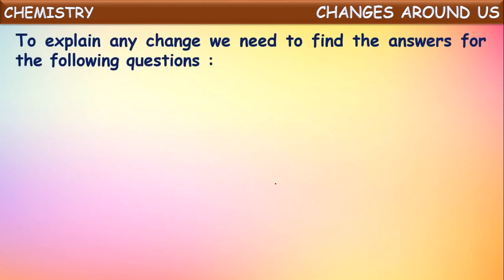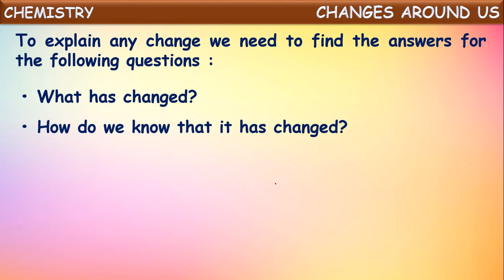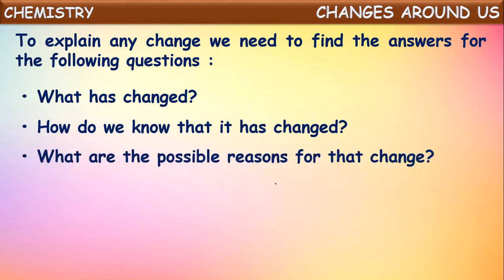To explain any change, we need to find the answers to the following questions. Then we can explain what kind of change it is and why it is changed. The questions are like this. What has changed? And how do we know that it has changed? And what are the possible reasons for that change?